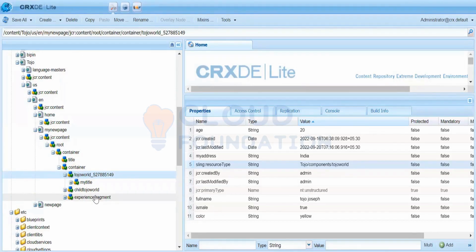How does the execution happen? Execution is the responsibility of the server. Rendering is the responsibility of the server. The replication's responsibility is only to make your page available.